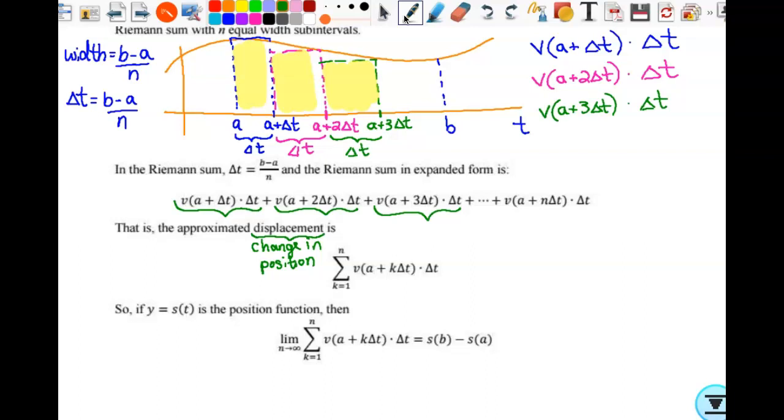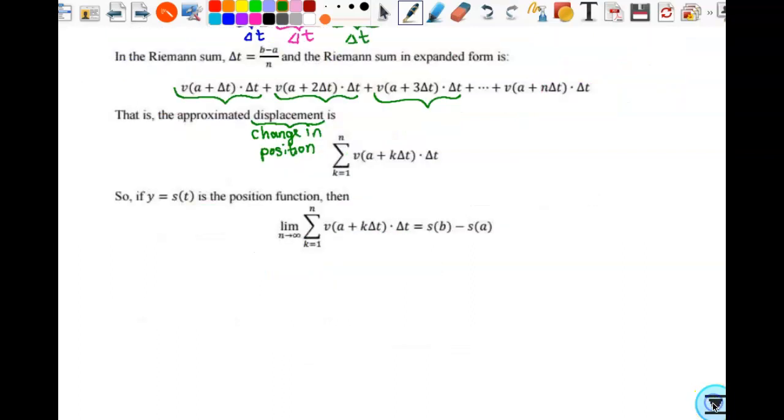This index on the bottom tells you where you start. This tells you where you stop. So like I said, we need an infinite number of rectangles, so we're going to take a limit as n goes to infinity. All right. Are we still okay?